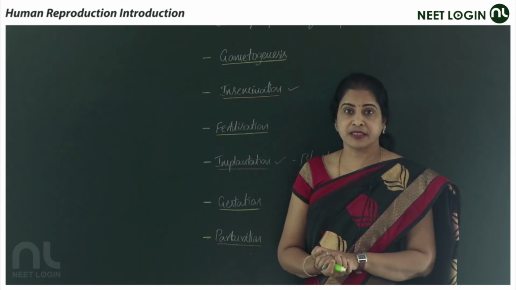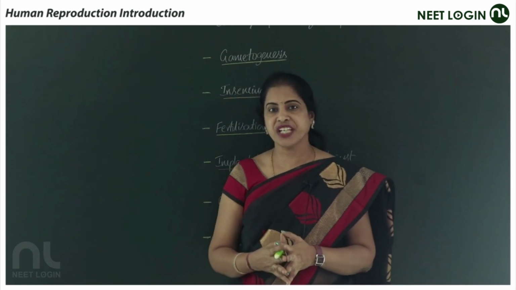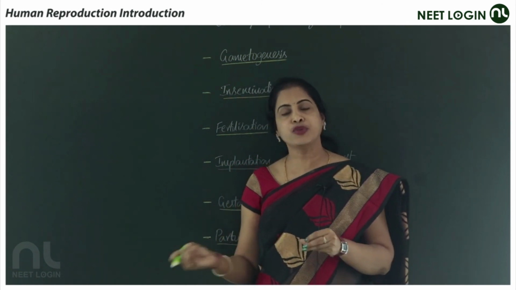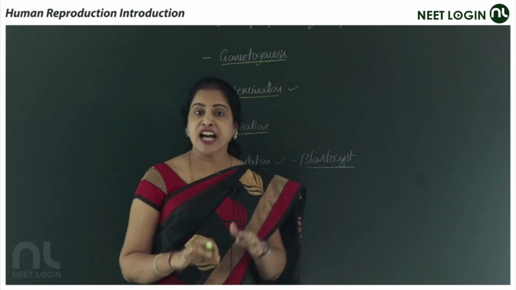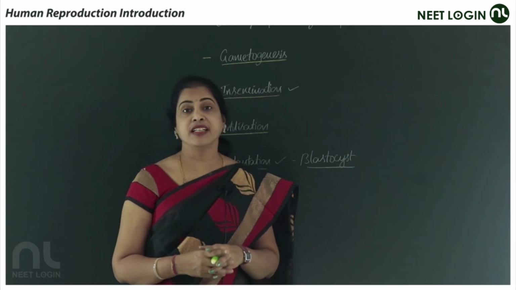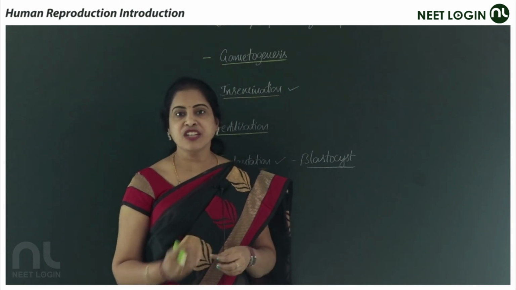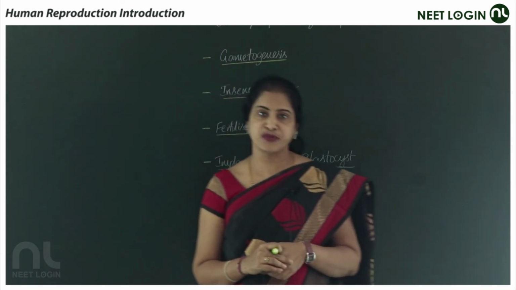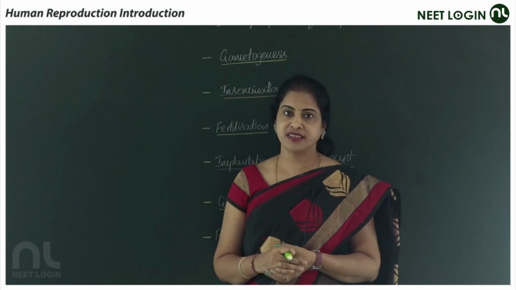Here we can say that after 50 years of age, though it differs from one woman to another, on average after 50 years of age there is no chance of the formation of ova. So by this we can say that there is a difference in the events of reproduction of male and female. So let's start with the next topic of human reproduction.